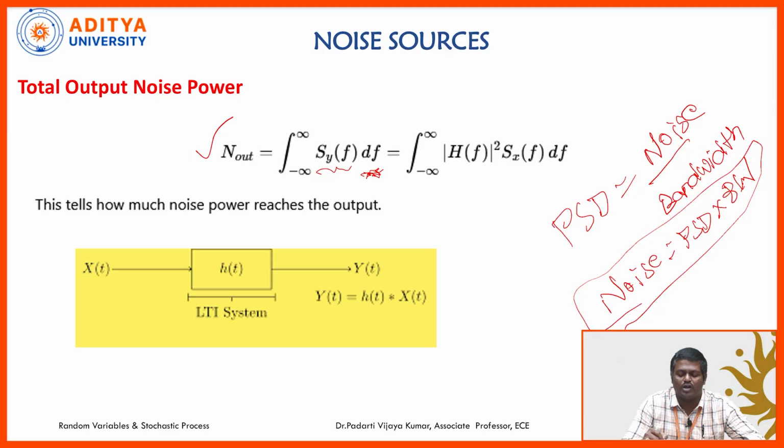So we know that S_y of f can be written as the absolute value of H of f whole squared into S_xx of f. This tells us how much noise power is going to reach the output. So the output noise power obtained at the output side can be mathematically calculated using this relation.